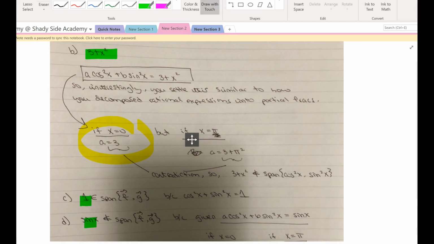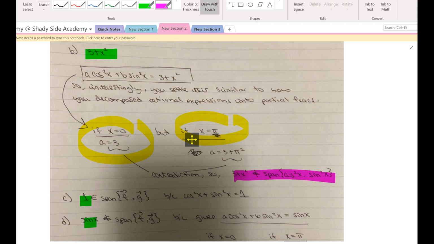If x equals pi, notice you're told here A equals 3 plus pi squared. Well, A can't be two different values. This is a contradiction. So we have just shown that there is not an A and B value that will allow you to linearly combine the elements to get 3 plus x squared. And so 3 plus x squared is not included in the span of cos squared and sine squared.